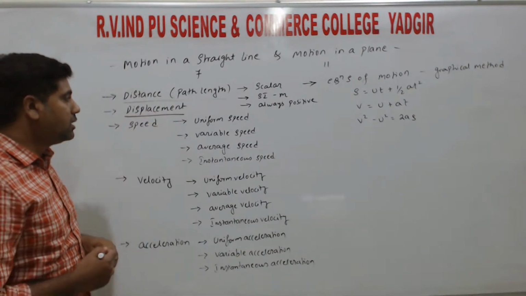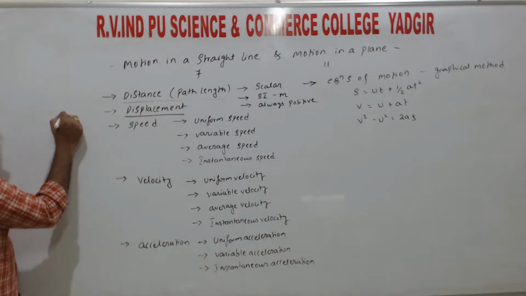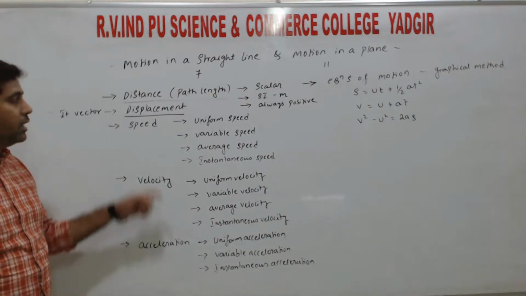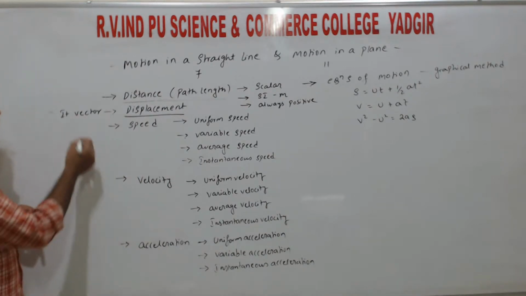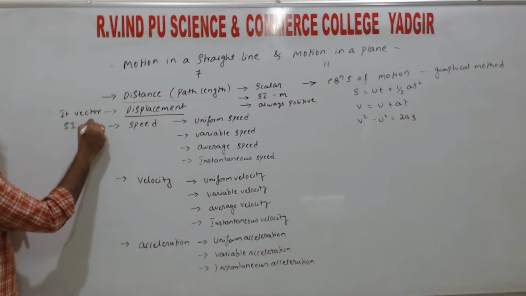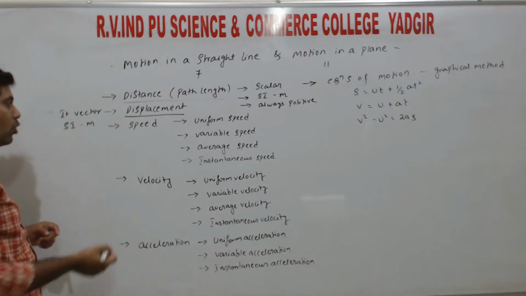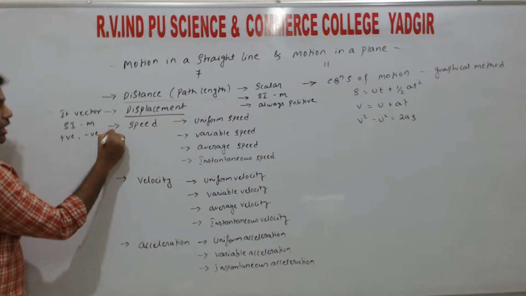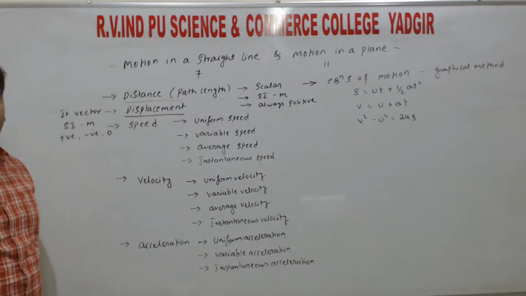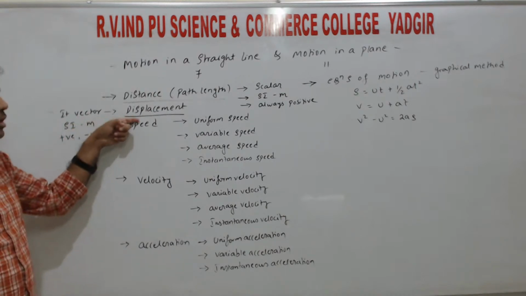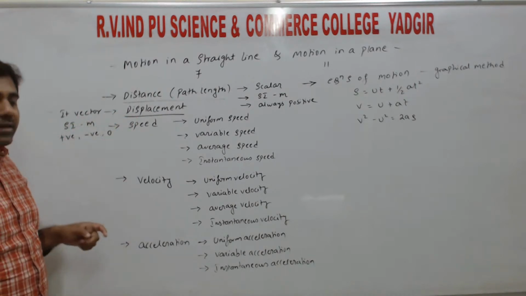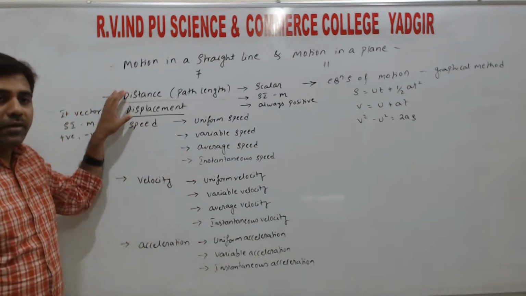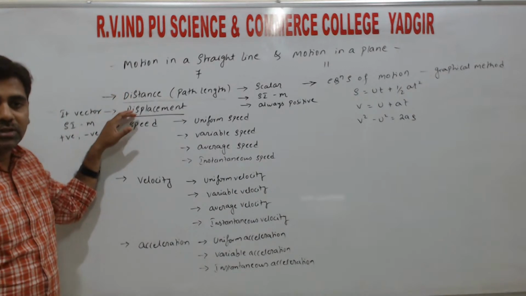So for displacement, if we define 3 points, first point is it is a vector, right? Here also its SI unit is meter, right? One more point is it is either positive or negative or it may be zero, right? So these are the 3 points about the displacement. So in case, the maximum possible question is to mention the differences between the distance and displacement.